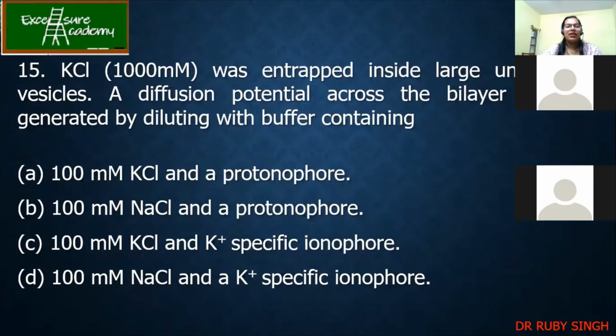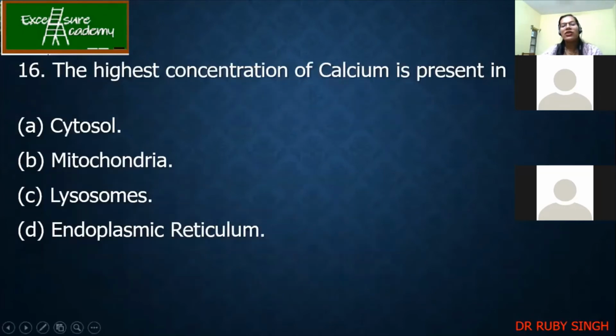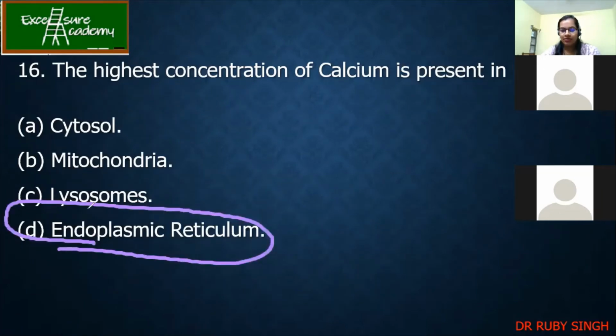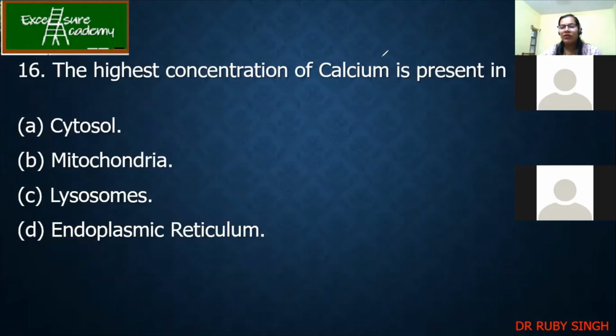Next, the highest concentration of calcium is present where? This is simple. Basically it is present in the ER, the endoplasmic reticulum. If this is ruptured, then it goes to the cytosol, but that means the cell has been affected, so it will be destroyed.